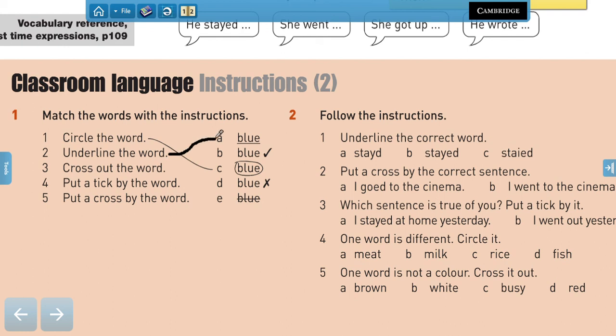That would be A, right? Cross out the word. So, for example, when something is incorrect, cross out the incorrect word. In this case, this is cross out something. Put a tick. Put a cross by the word. Yes, that means next to the word you put a tick or a cross. Very good.